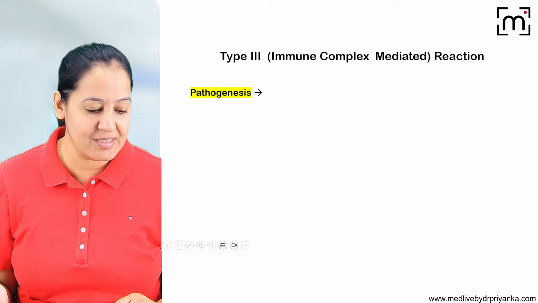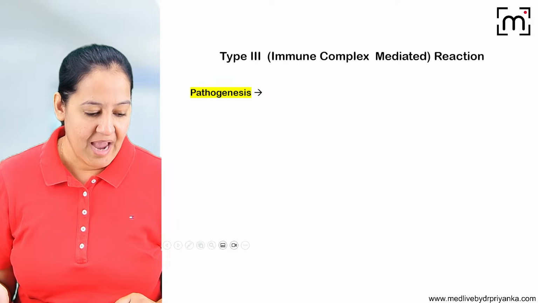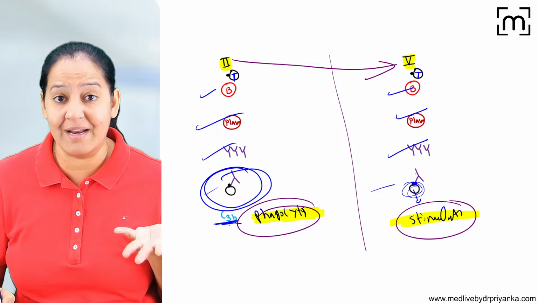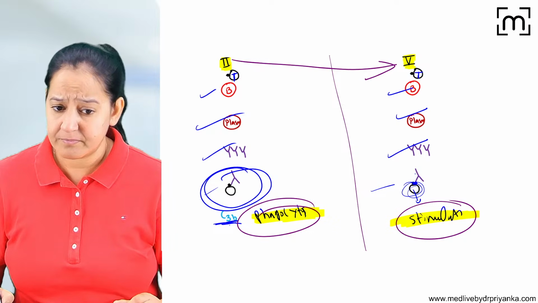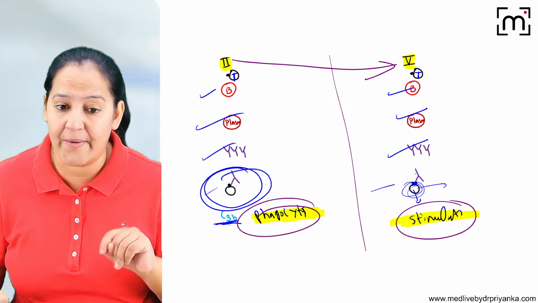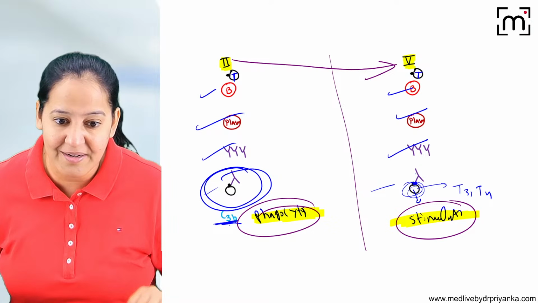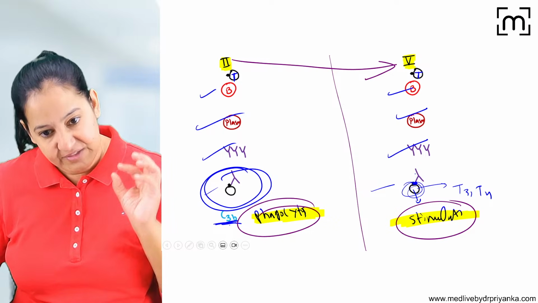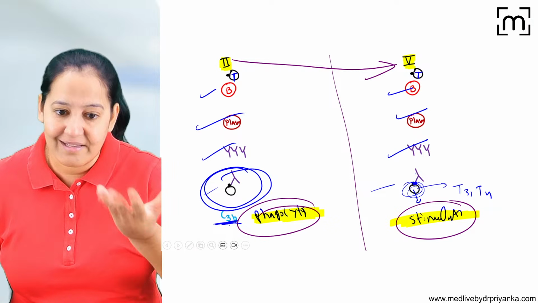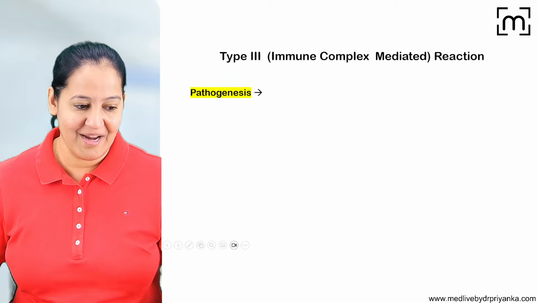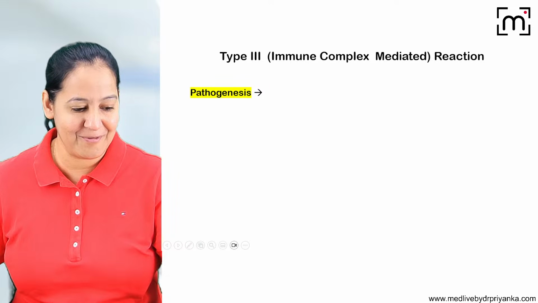Anyone have any confusion in this topic? What happens after stimulation? The cell gets stimulated. So whatever is the function of that cell, it is doing more. For example, in Graves disease, this cell is the thyroid cell. It will get stimulated. It will secrete T3 and T4 and the person has hyperthyroidism. So whatever is the function of that cell, that will be exaggerated. Got it? Anyone have any confusion? Can I proceed?